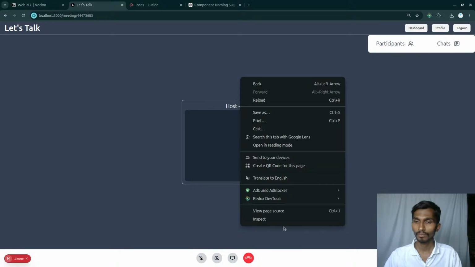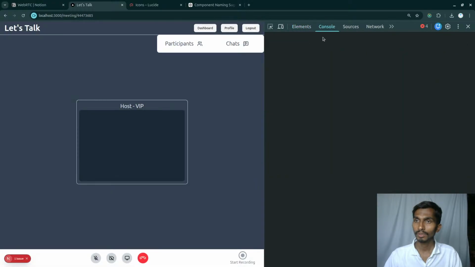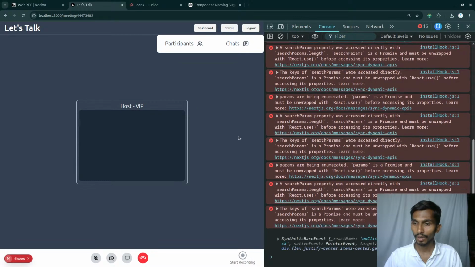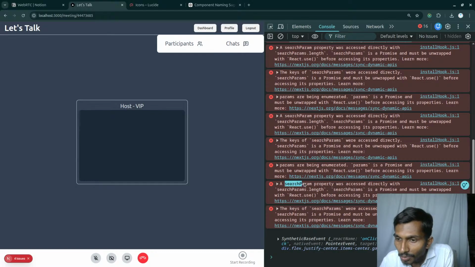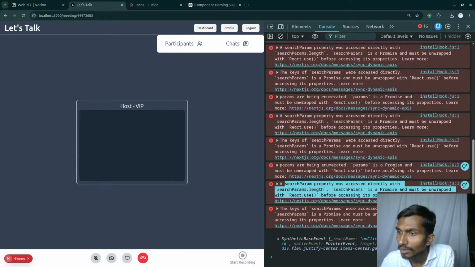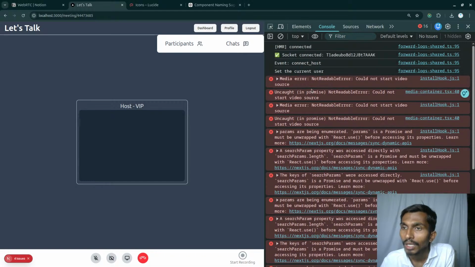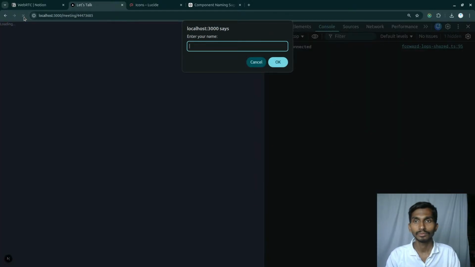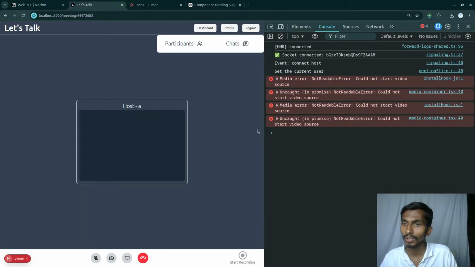VIP, inspect. Now whenever I click here, what is this? Search params property was accessed directly with search params. Okay, with this. Reload the page one more time. These are the errors.